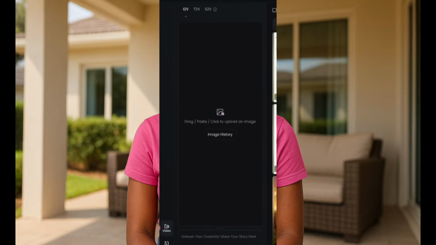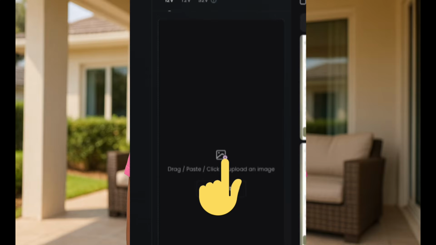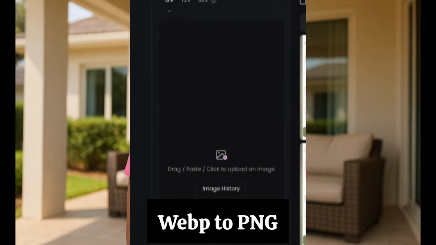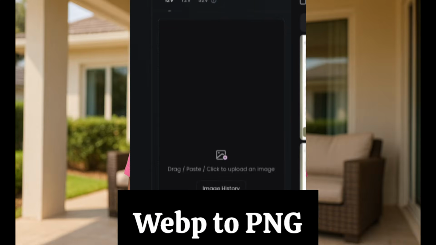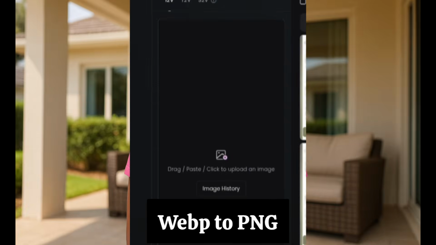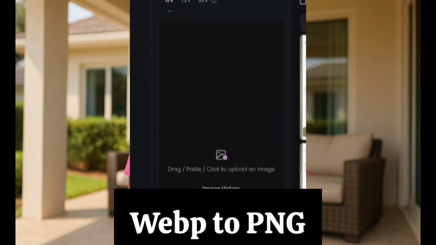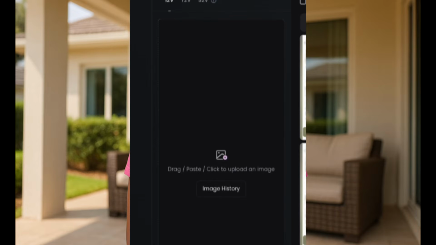This is the place you're going to upload the image you want to animate. Remember, the image we downloaded from Sora AI will be in WebP. If you upload that WebP image to Halio.ai for it to animate, it will not work.